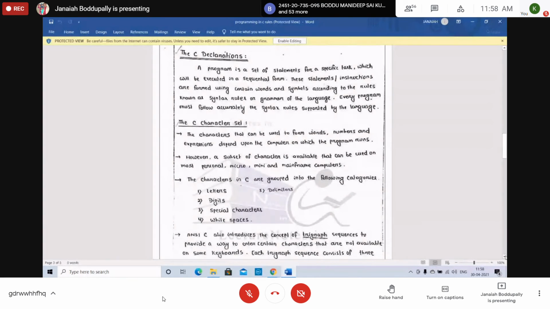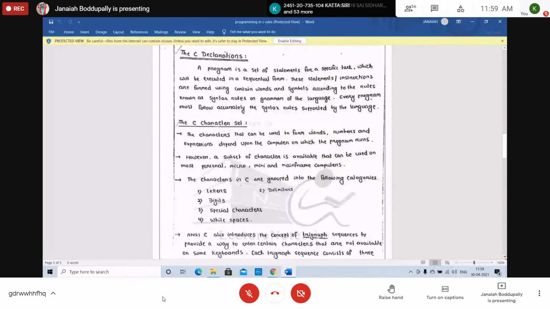Grammatically, these rules are known as syntax rules or the grammar of the language. We follow English grammar also, whether in English or Telugu, vyakaranam as we say in Telugu. In English also we should follow some grammar to understand. Same here, it is called syntax rules. We follow some syntax to write a C program. Every program must follow accurately the syntax rules supported by the C language.